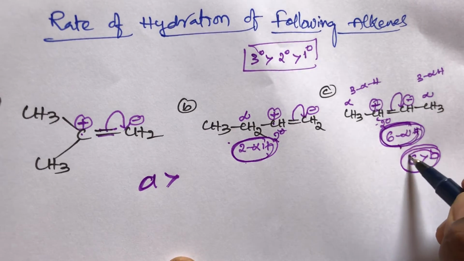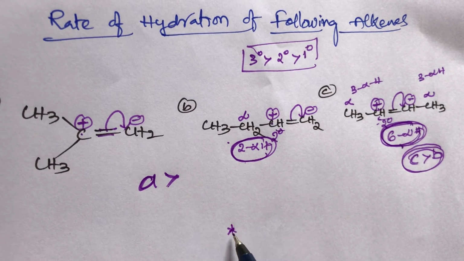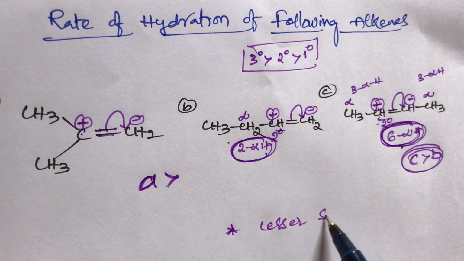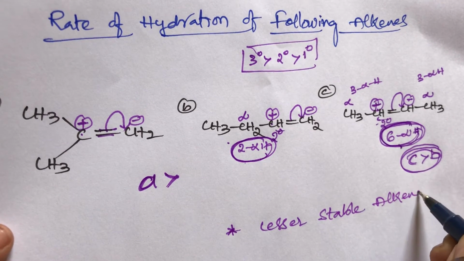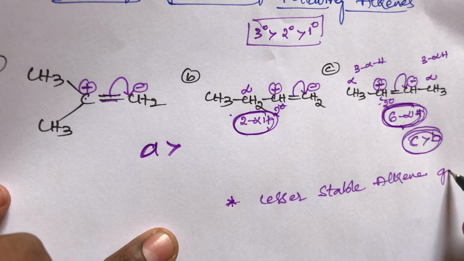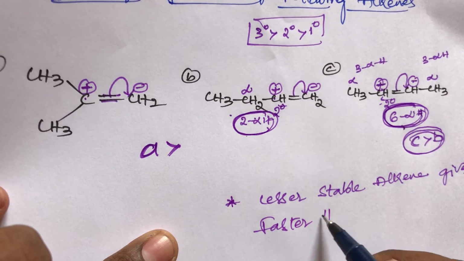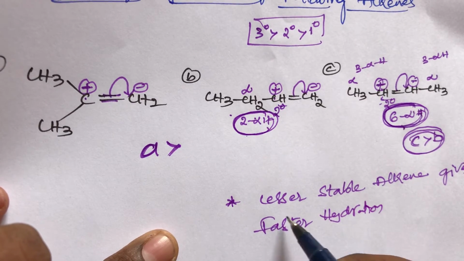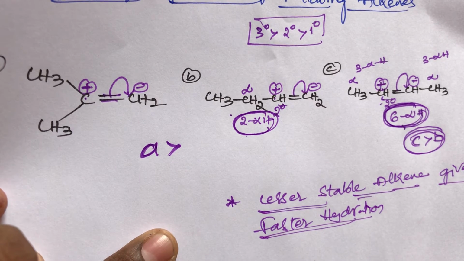But what is the rule here, student? You remember this point, student: rate of hydration. This is a very important point, student. Lesser stable alkenes give faster hydration, a faster rate of hydration.